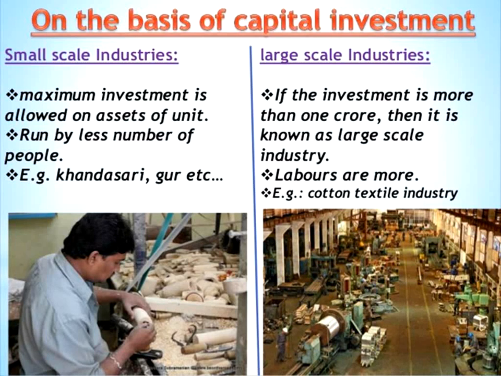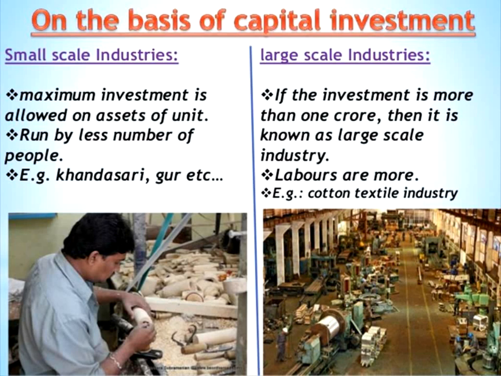In small scale industries, the maximum investment allowed as assets of the unit, which is most probably land and property related, is limited, and they are run by a small number of people. Fewer people are employed, and the industry manufactures on a small scale.